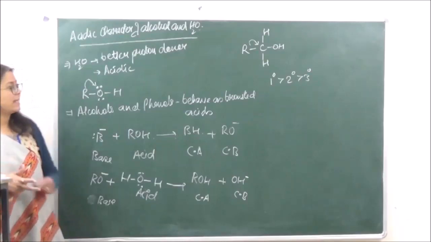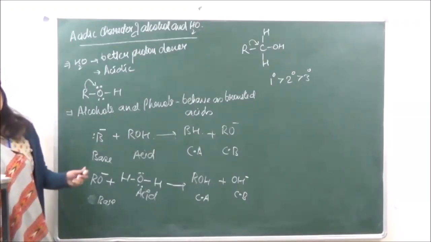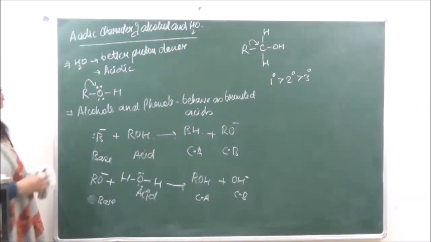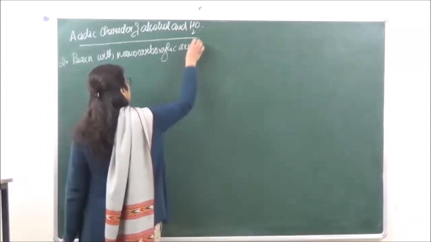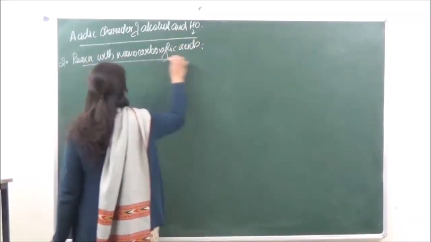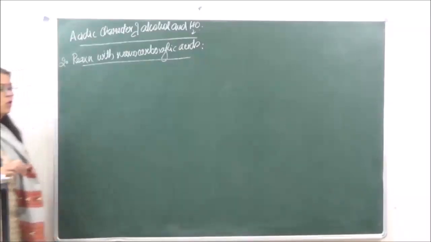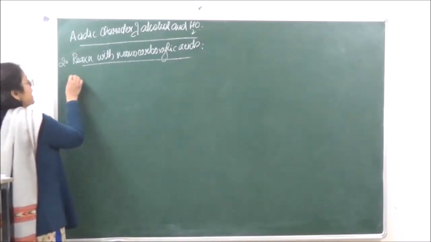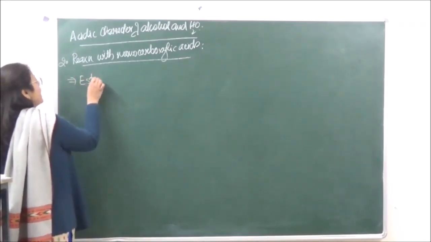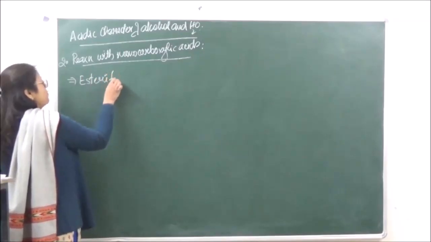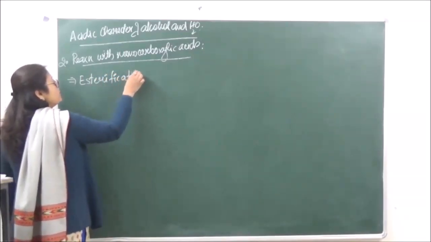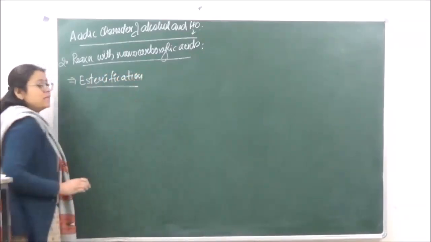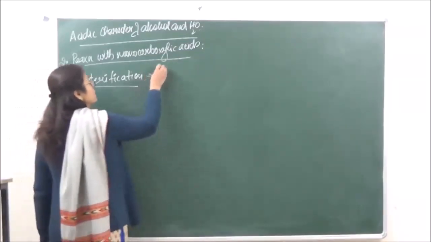Then let's go on to the second reaction in the same category, reaction with monocarboxylic acids. So alcohols are going to form organic esters, and this reaction is known as esterification reaction, which means formation of an ester.